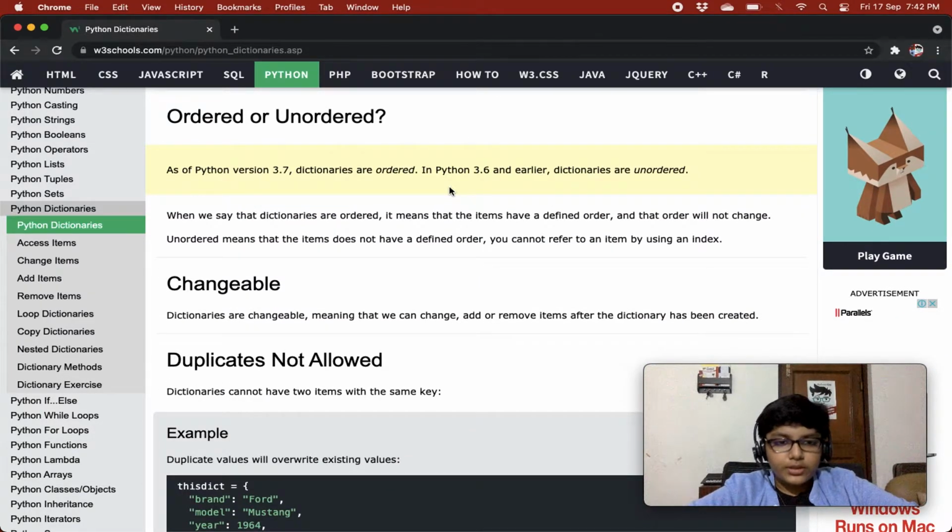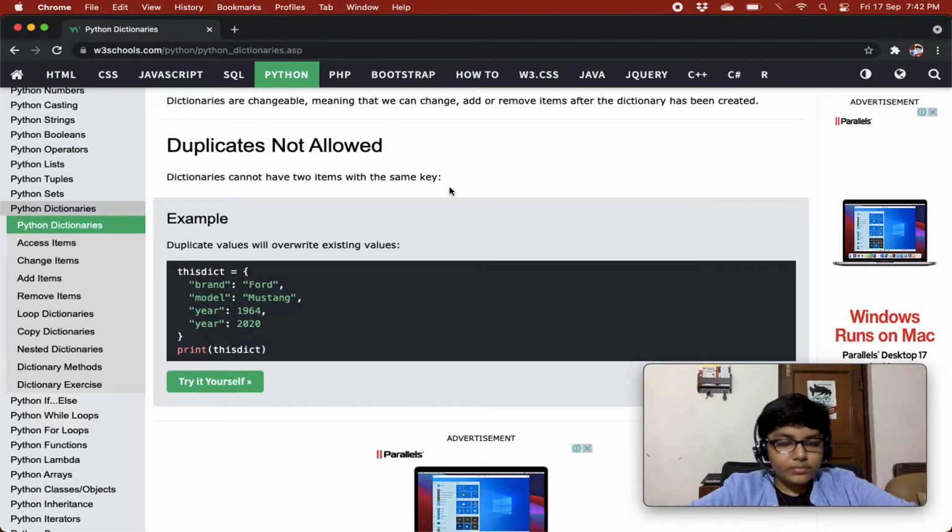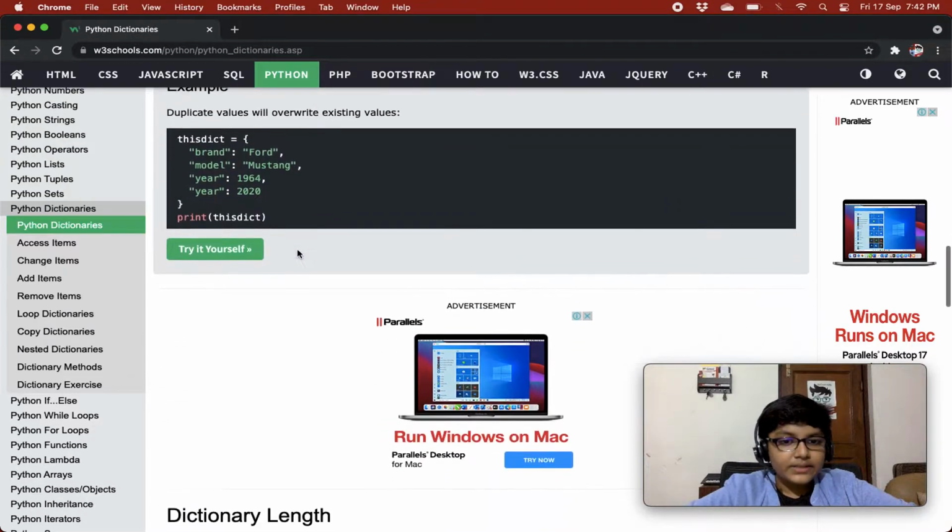Changeable: dictionaries are changeable, meaning that we can change, add or remove items after the dictionary has been created, right? And duplicates are not allowed. Dictionaries cannot have two items with the same key. As I showed you, duplicate values will override existing values.